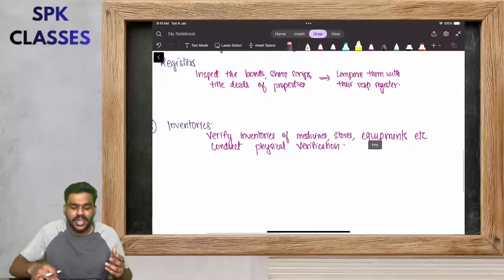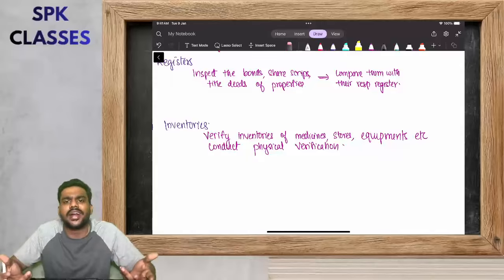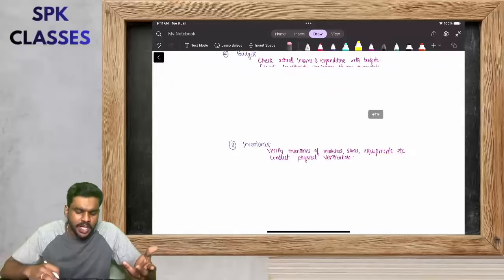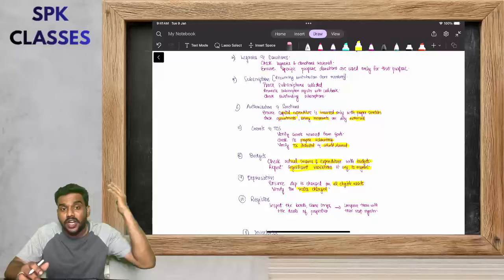Then in case of inventory, you have to verify the inventories of medicines, stores, equipment. How are you going to verify? You can conduct physical verification, simple topic, right? So this is not a difficult point, you just have to have an overall understanding of the hospital, that's it.